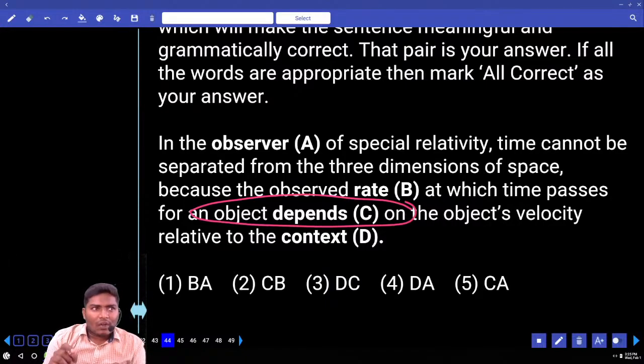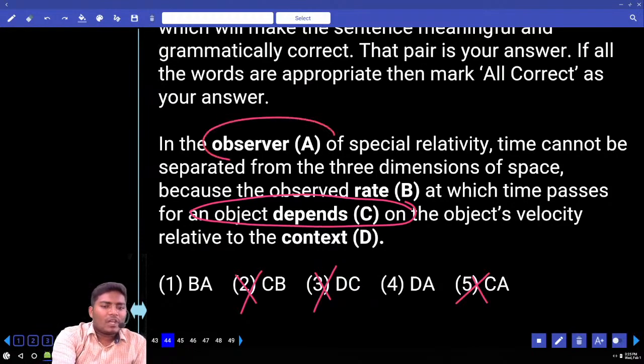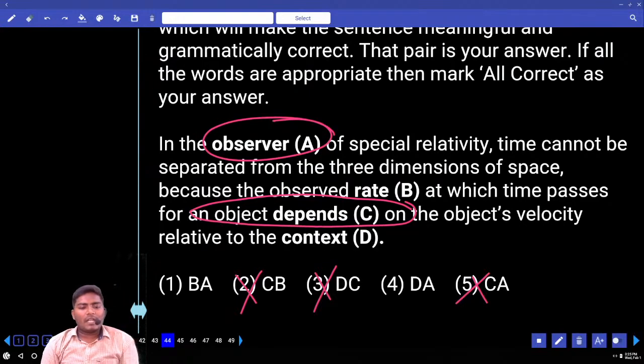What does it mean? We cannot change C. We cannot swap C. So can we eliminate all the C options? Yes. Now what is remaining? 1 and 4. What is common in both 1 and 4? A is common. Now tell me your answer.